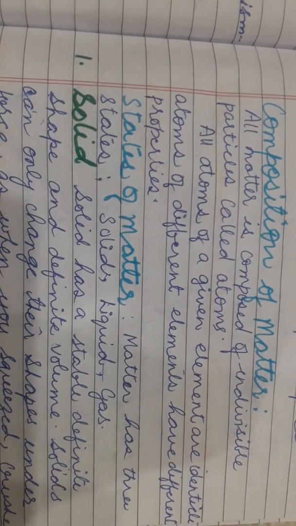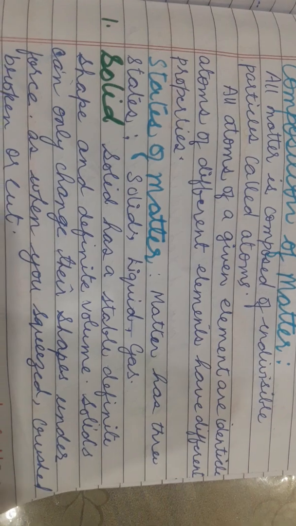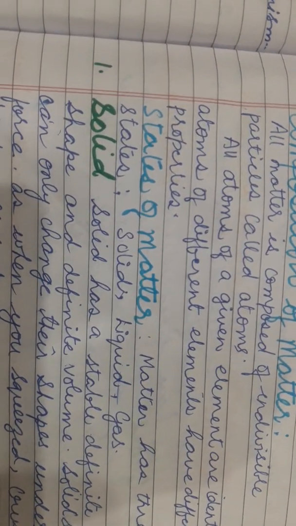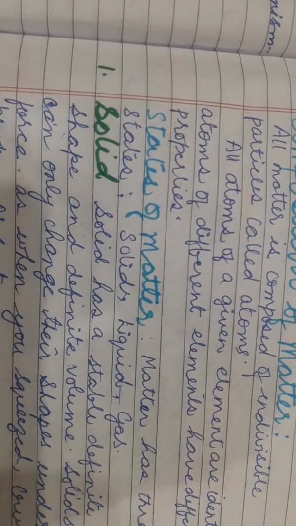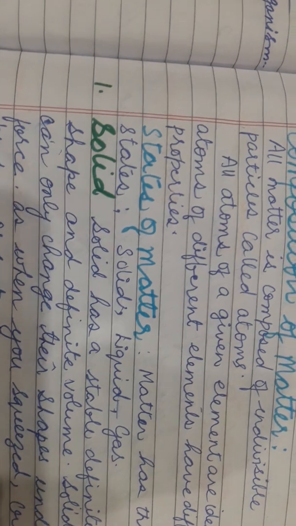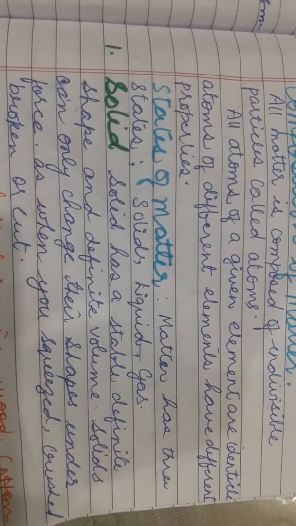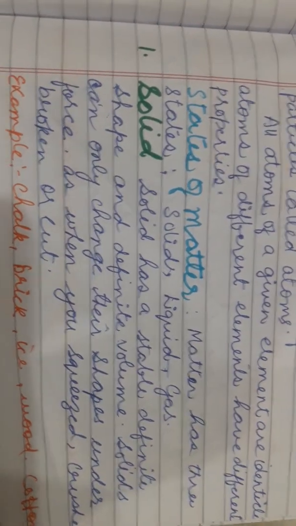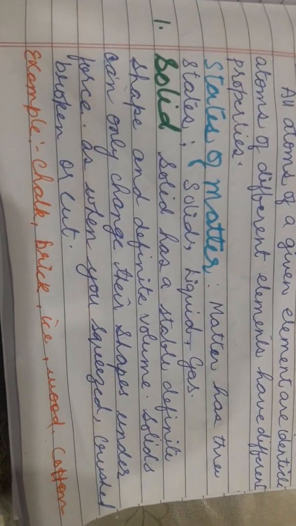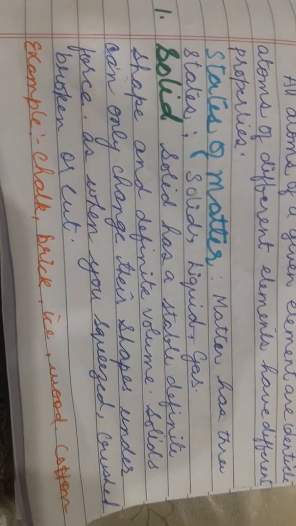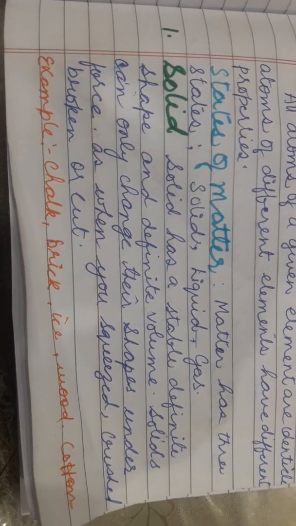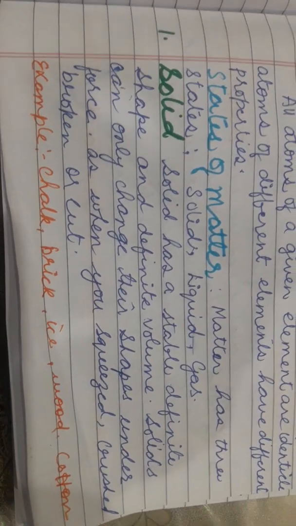Now next is states of matter. Matter has 3 states: solid, liquid and gas. The 3 states of matter are the 3 distinct physical forms. They are different forms: solid form, liquid form and gaseous form. First we will study about solid. A solid has a stable, definite shape and a definite volume. Solids can only change their shape under force.